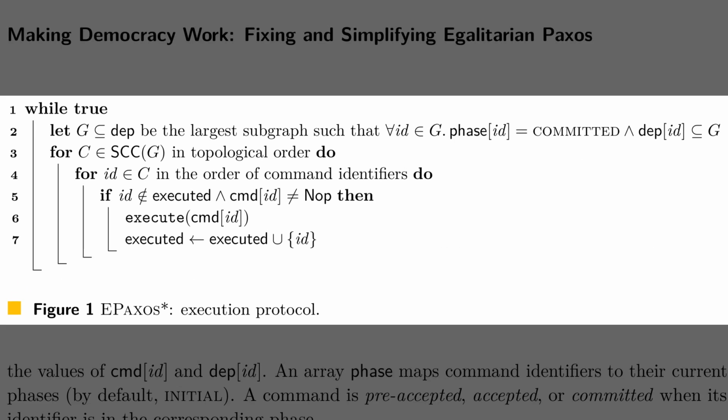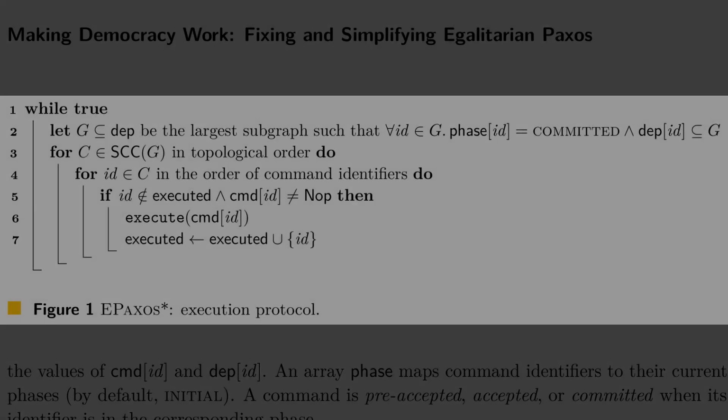Alright, the introduction set up the dependency graph idea and the key invariants. Figure 1 presents the execution protocol, which scans for the largest set of committed commands whose dependencies are also committed, then processes that set. The code splits the graph into strongly connected components, which are groups where every command can reach every other, and orders those components topologically. Within each component, commands run by identifier, skipping NOPs, so cycles get resolved deterministically.